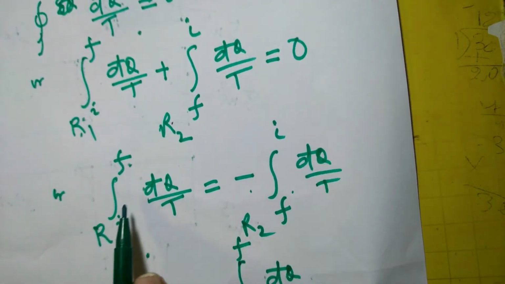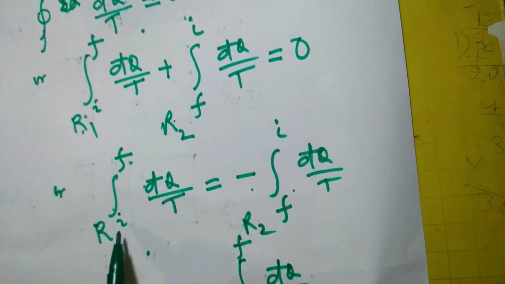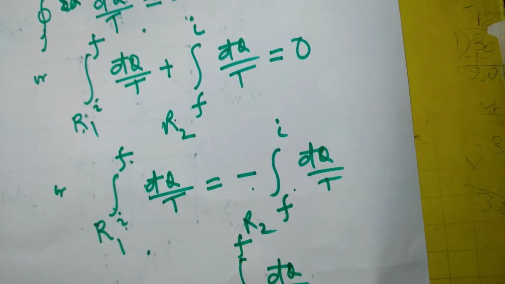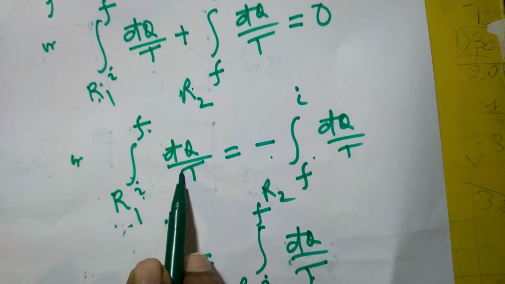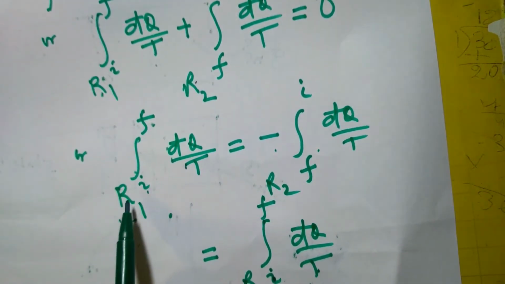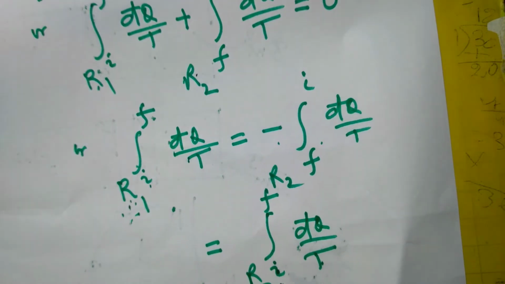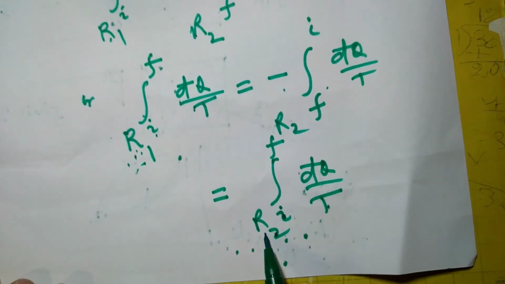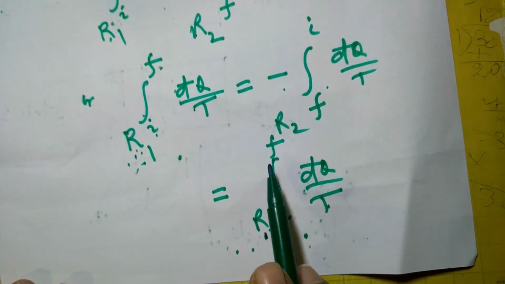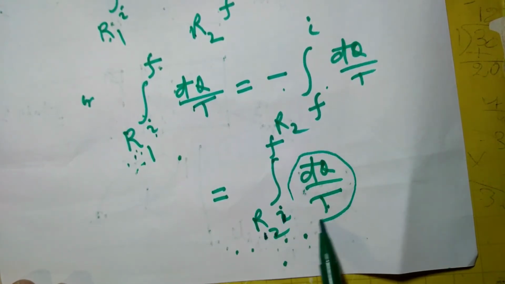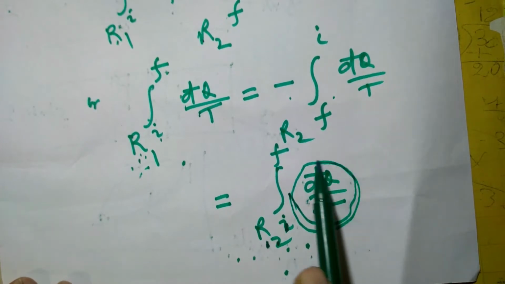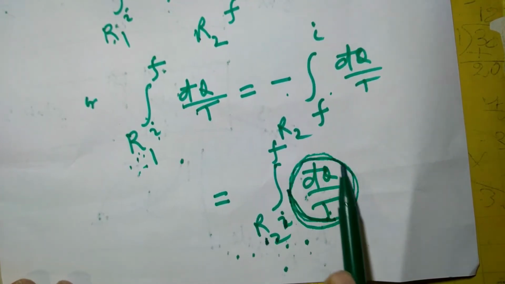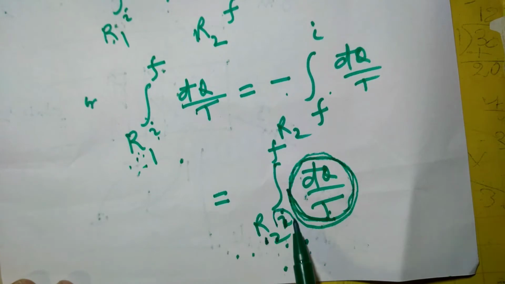So what we found is that the integration of dq by T from I to F along R1 is equal to the integration of dq by T from I to F along R2, but the paths are different. Whatever value you find along the path R1, the same result you will find if you integrate along the path R2, because the states are the same.